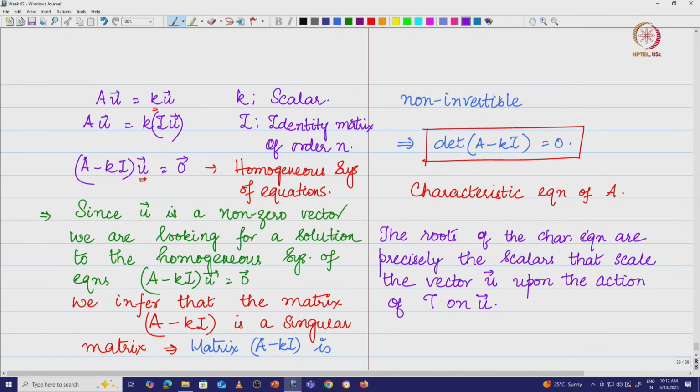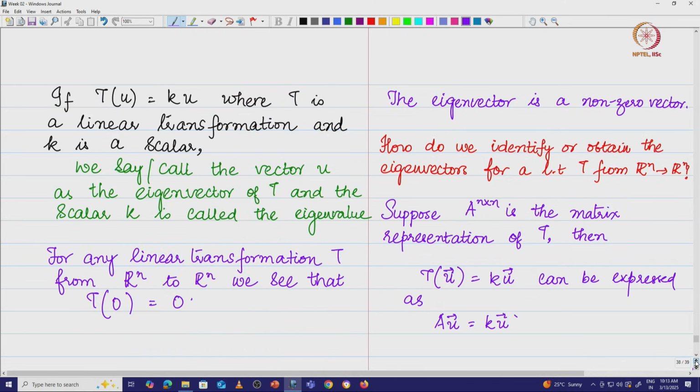So, the roots of this characteristic equation are precisely the eigenvalues. The scalars are basically called the eigenvalues.